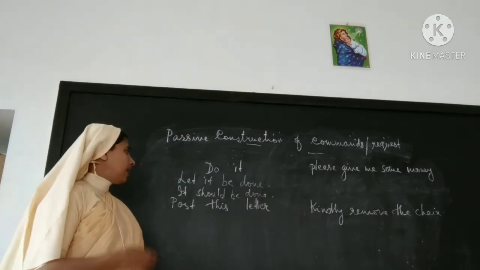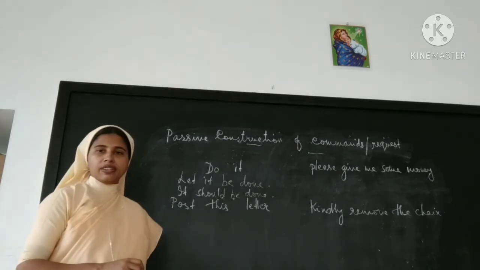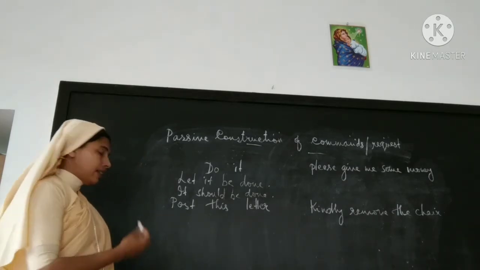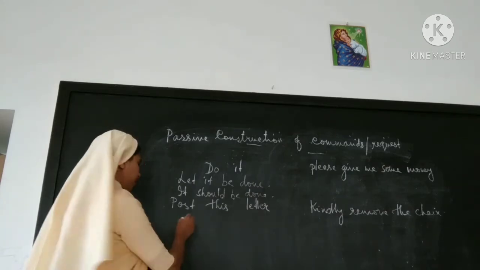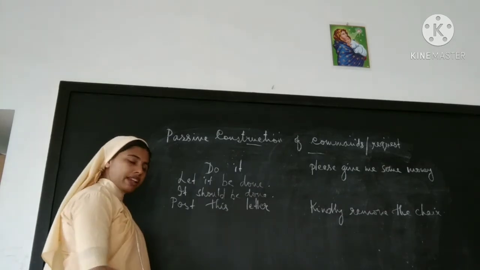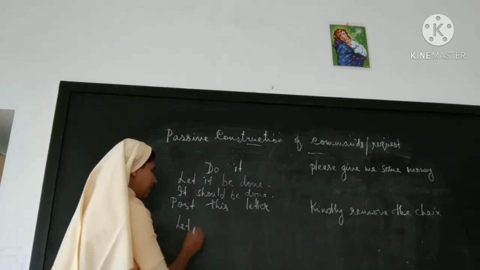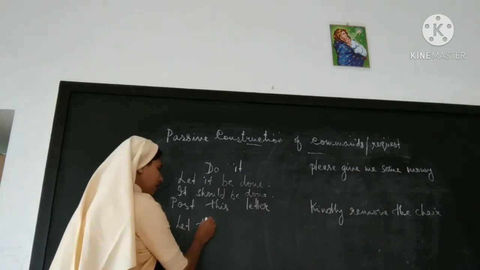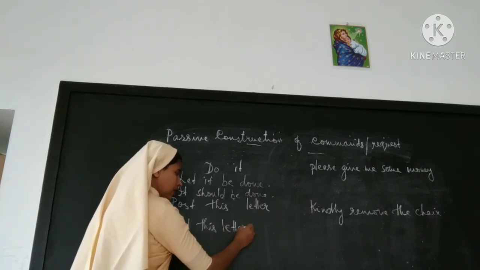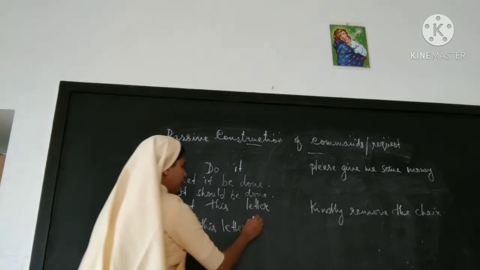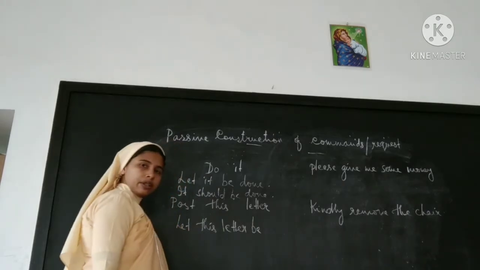Either you can convert into let it be done or it should be done. Another sentence we will take: post this letter. Object is this letter. So first we will use let. Object this letter. Add be. Then B3.